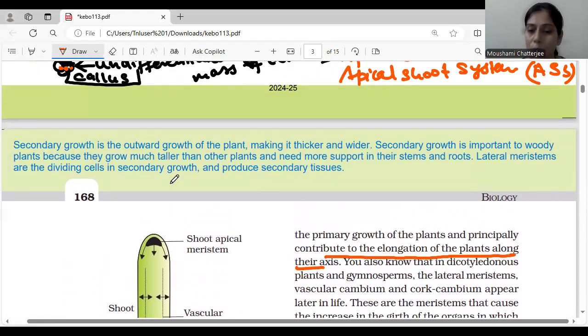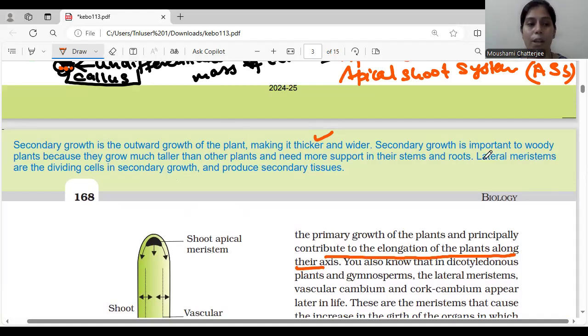So we need to understand what is primary growth and what is secondary growth. Primary growth is what is basic in requirement, like the root and the shoot. But secondary growth is going to happen after a certain period of time, when the plant is completely grown and has turned into a tree. So secondary growth is an outward growth of the plant, making it thicker and wider. The main role of secondary growth is to make the plant thicker and wider.